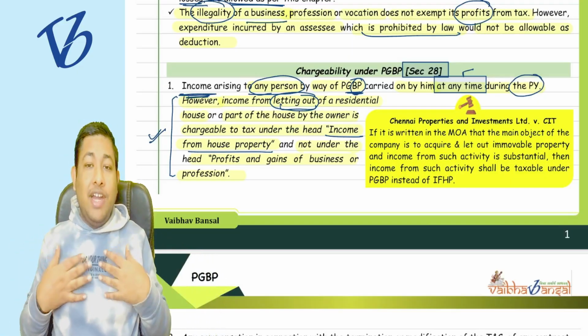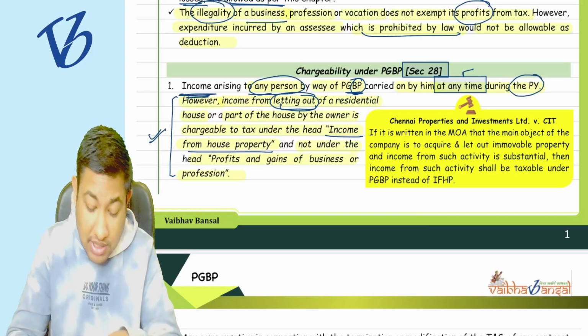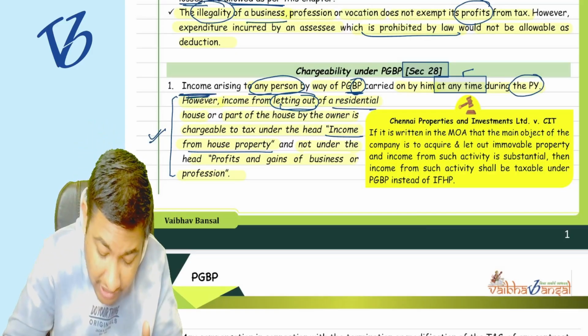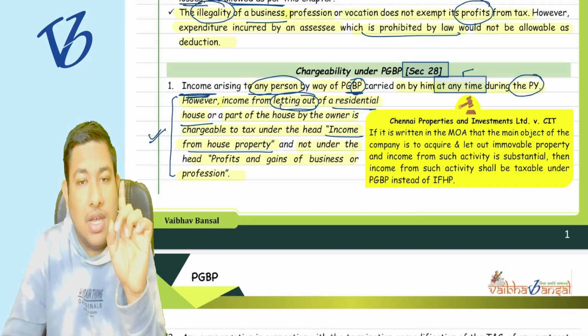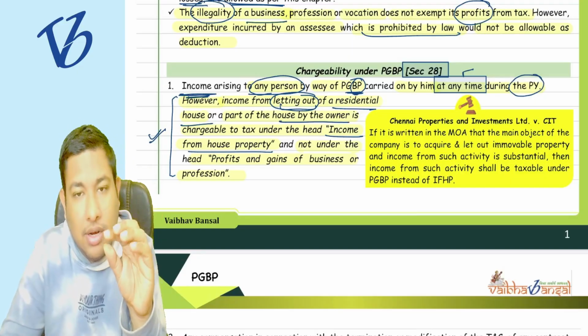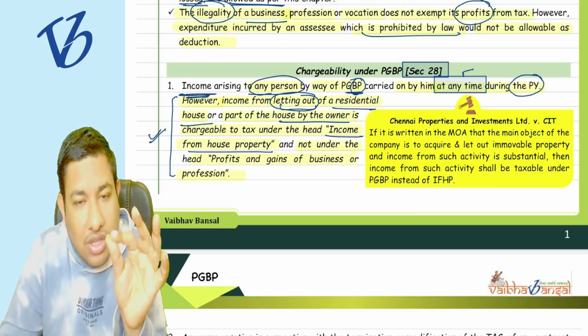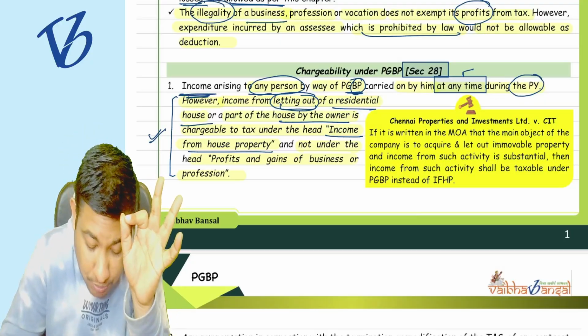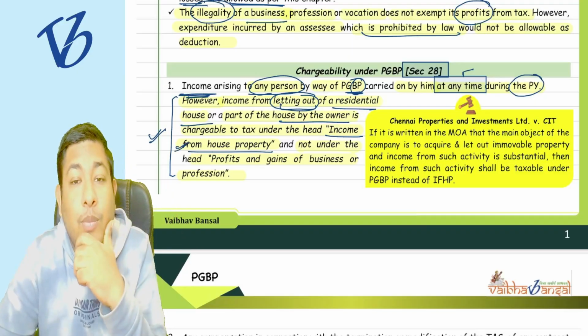If I am providing residential houses, listen to me very carefully, and it is the owner who is providing the residential houses on lease, then it is going to be the head PGBP only.